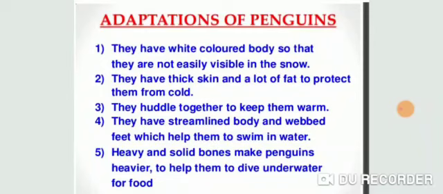Next one is they have a streamlined body like the fish and webbed feet. This streamlined body helps the penguin to easily swim in the water, and through the water the penguin feeds on fish and takes its nutrition. Next one, heavy and solid bones make the penguin heavier and help it to dive underwater for food, because it depends on aquatic animals like fish for its nutrition. So these are some of the features which help the penguin to survive in the polar region, and these special features are known as the adaptations of penguins.